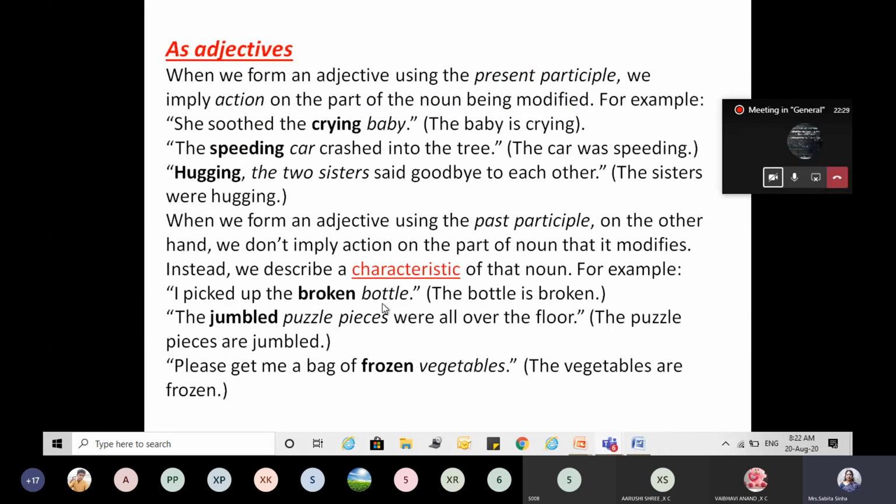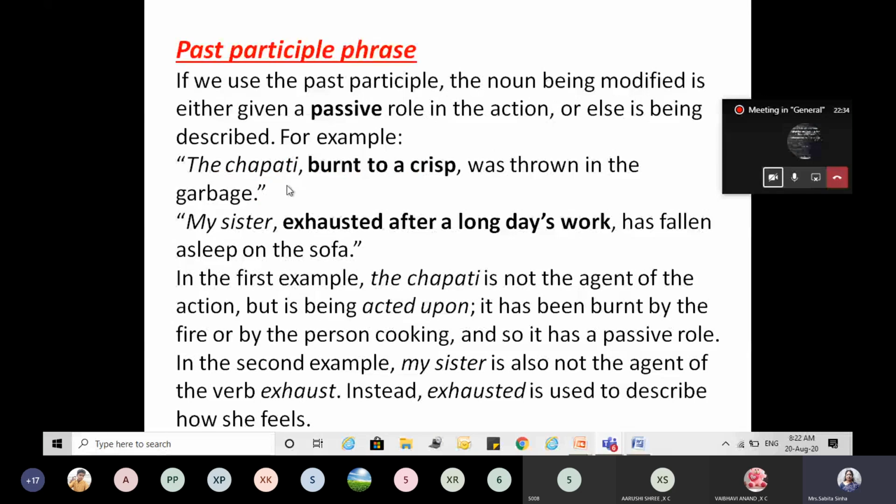The broken bottle. The bottle did not break itself, right? Same way, the chapati did not burn itself. It is the passive. That means someone who prepared the chapatis or who kept it on the fire, it burned, right? Or it tells you about the feeling, right? Like my sister, exhausted after a day's long work, has fallen asleep on the sofa. My sister, it is not the agent. Okay, it is not doing this action. It is not performing this action.